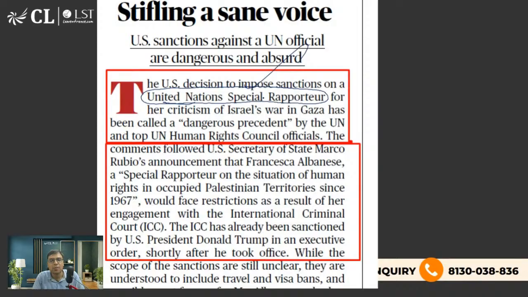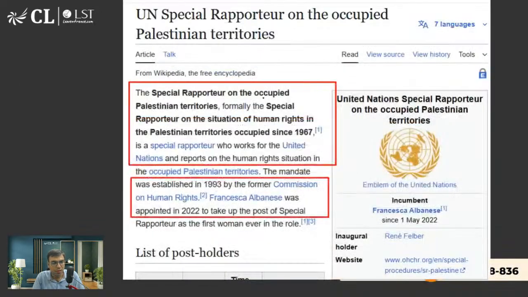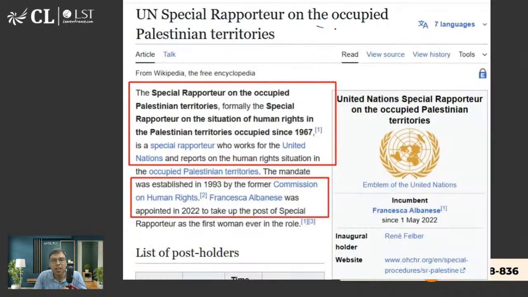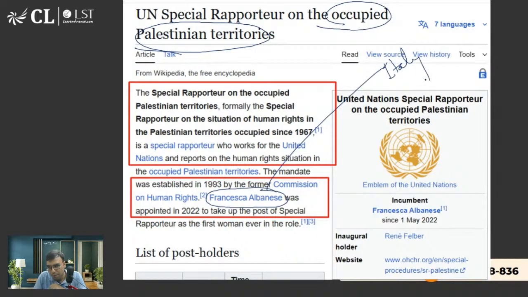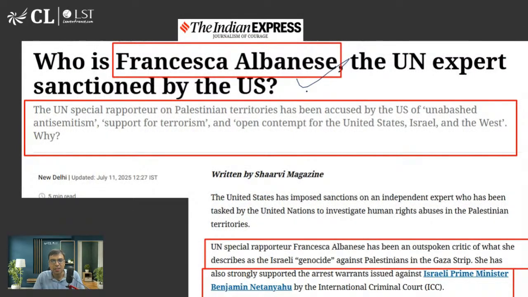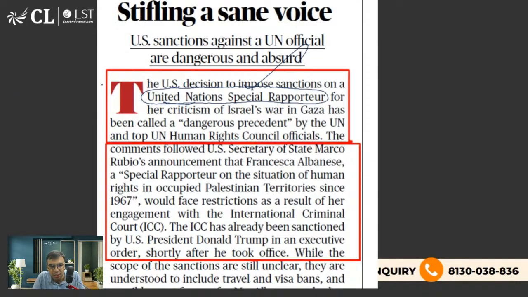Okay, now what exactly is it? So basically, first of all, the United Nations appoints a special rapporteur for specific purposes. Like one special rapporteur has been appointed for Palestine, and her name is Francesca Albanese. She is from Italy. Okay. So what happened was, this lady Francesca Albanese has been sanctioned by the US so that she cannot come to the USA. There are a lot of regulations. Maybe her visa has been cancelled or many other things. Now, why is The Hindu newspaper criticizing it, saying that America imposing sanctions is very dangerous.